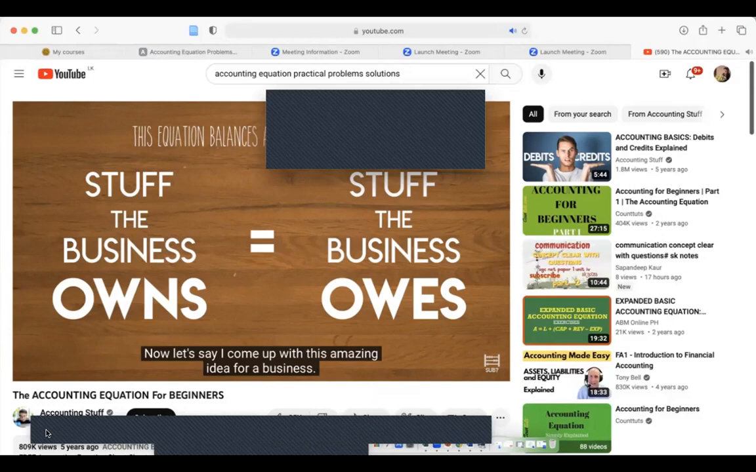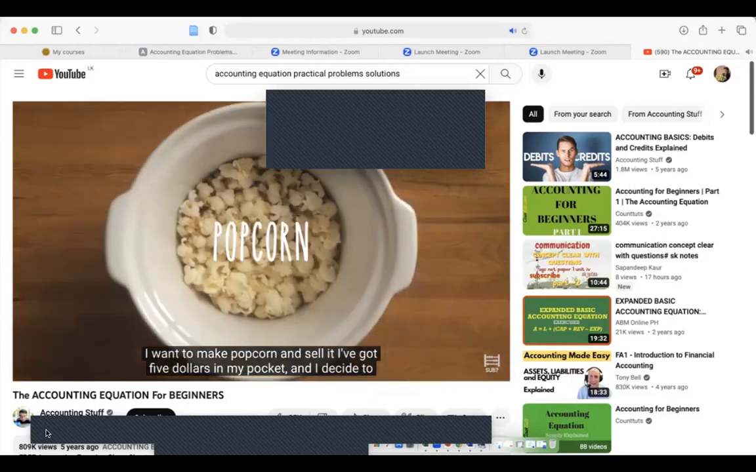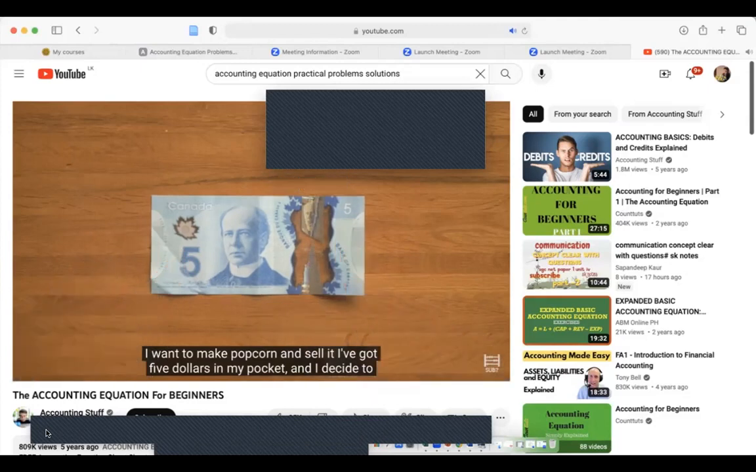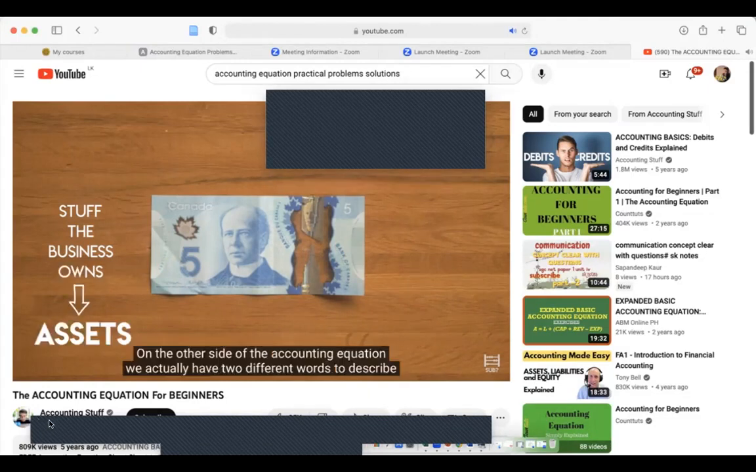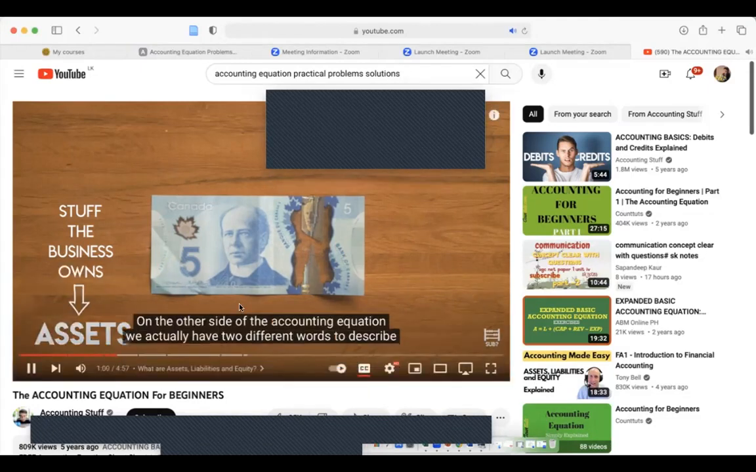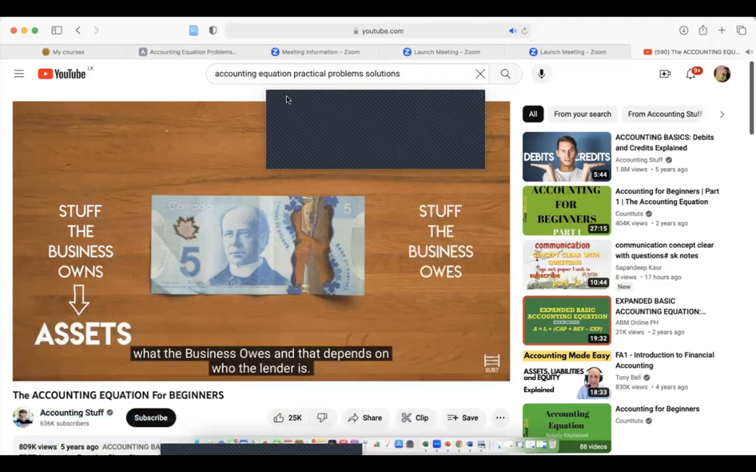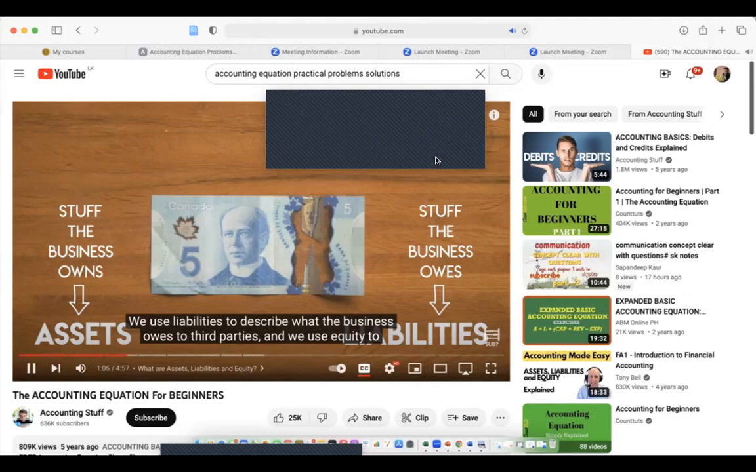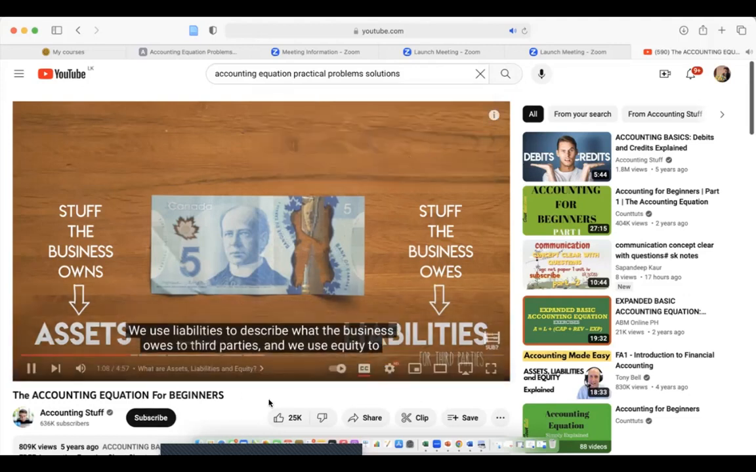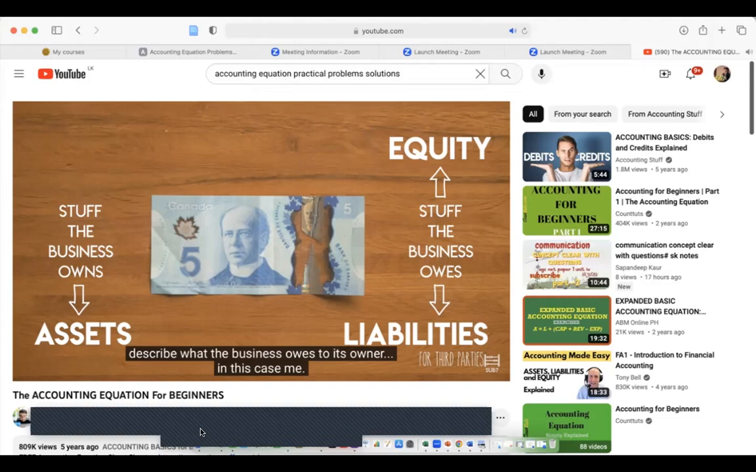Now let's say I come up with this amazing idea for a business. I want to make popcorn and sell it. I've got $5 in my pocket and I decide to lend it to the business. Now there is a word to describe the stuff that the business owns, and that is called assets. On the other side of the accounting equation, we actually have two different words to describe what the business owes, and that depends on who the lender is. We use liabilities to describe what the business owes to third parties, and we use equity to describe what the business owes to its owner, in this case, me.